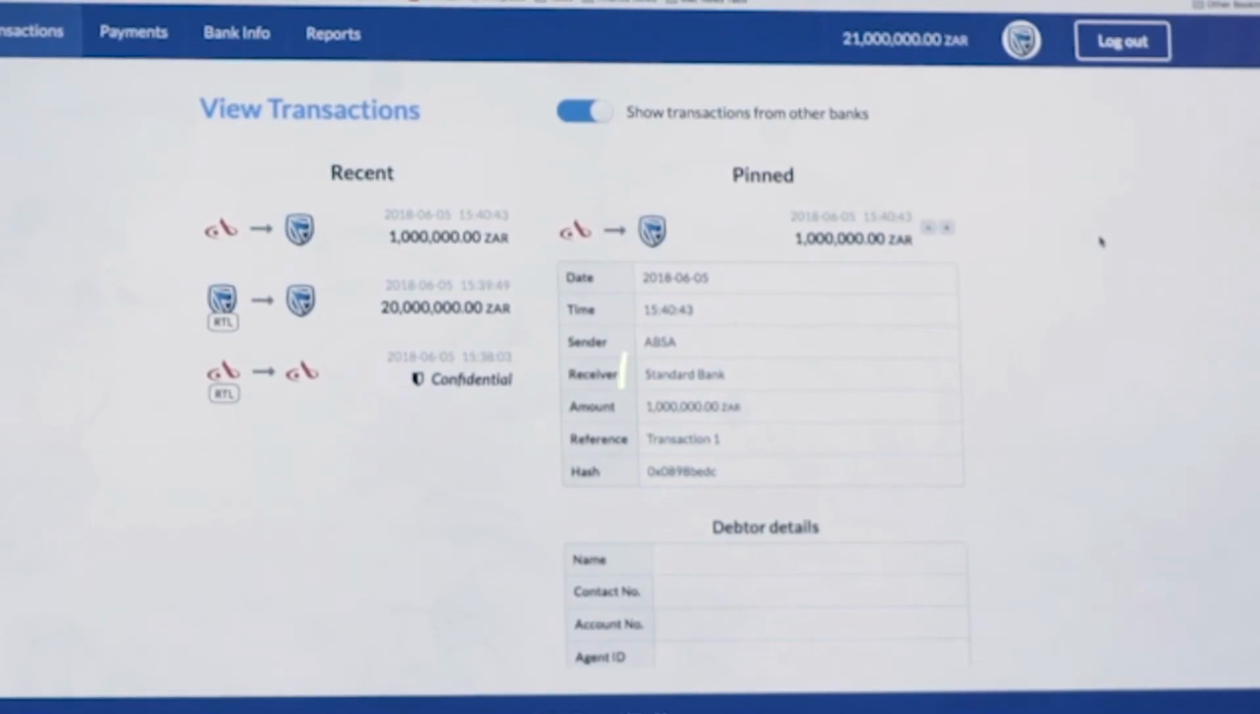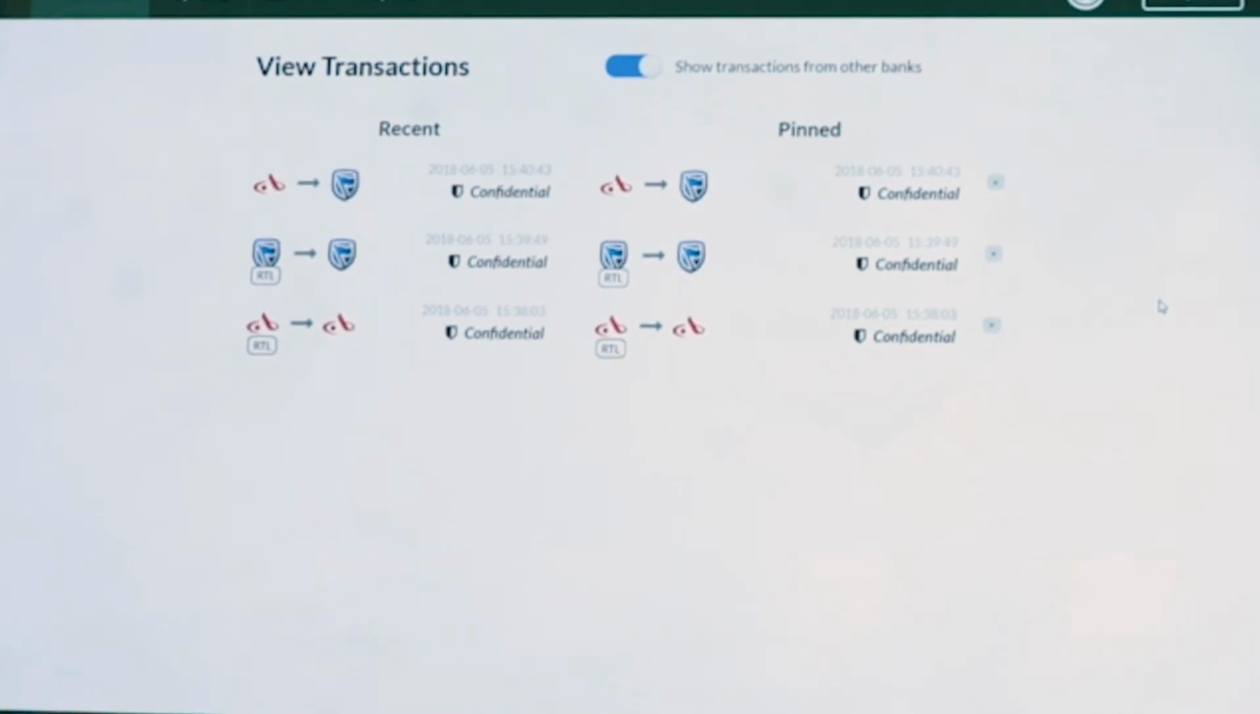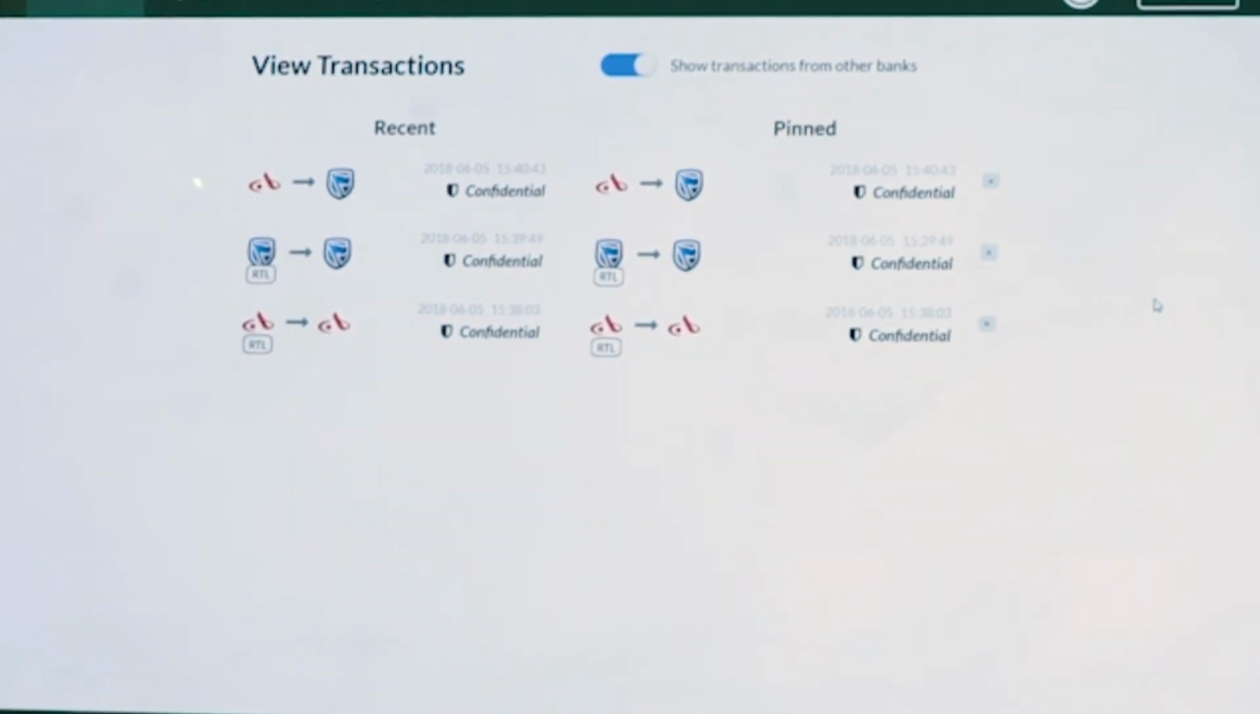You can see that Standard Bank sees that they have received the payment from Absa Bank with the same details. So, payment received from Absa Bank, transaction 1, to the value of 1 million. Nedbank can also see that transaction. They can see that a payment has been made from Absa Bank to Standard Bank.